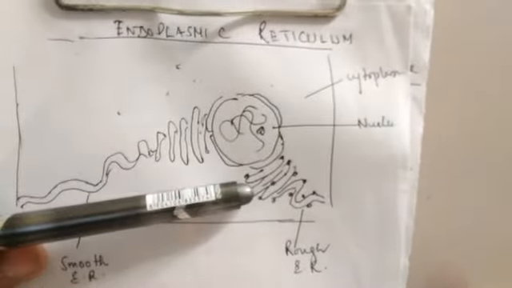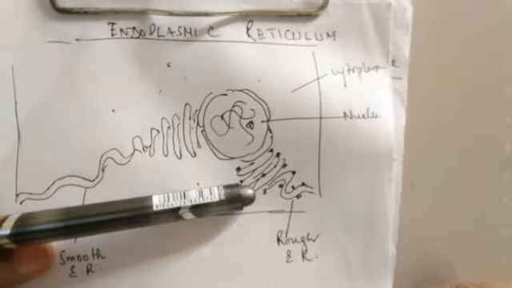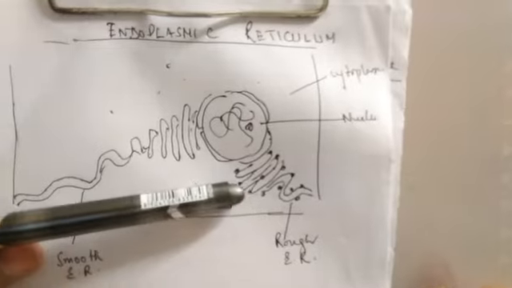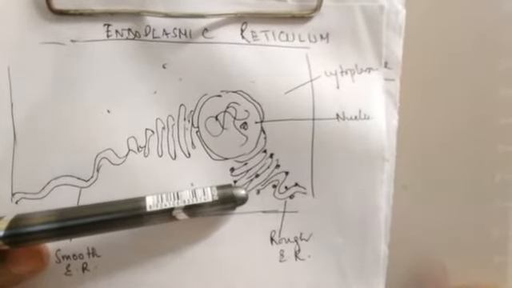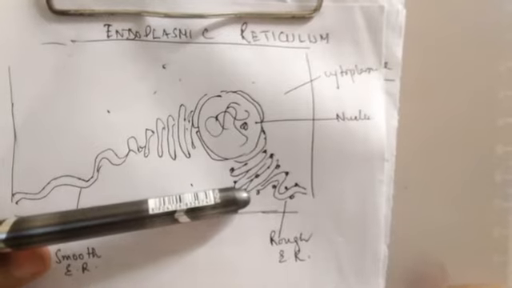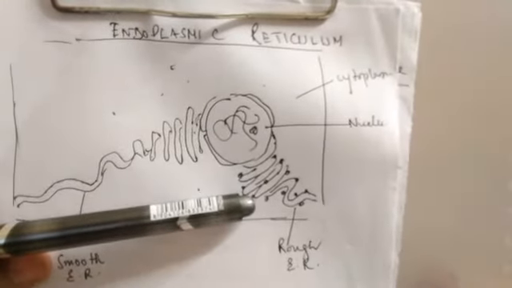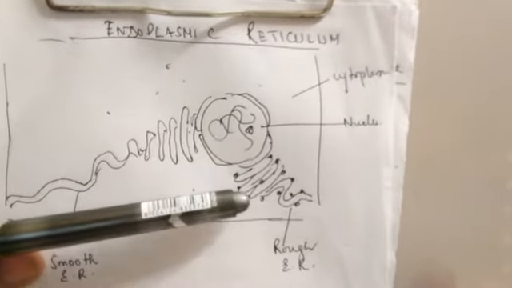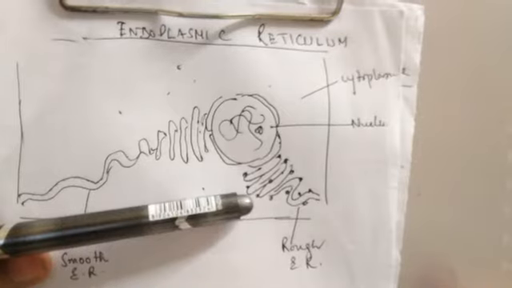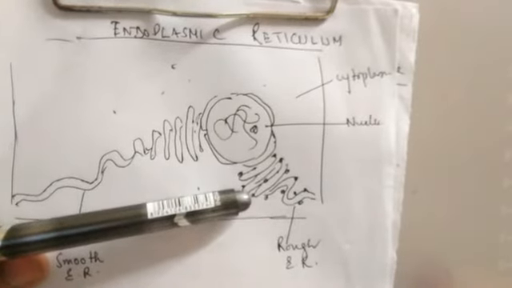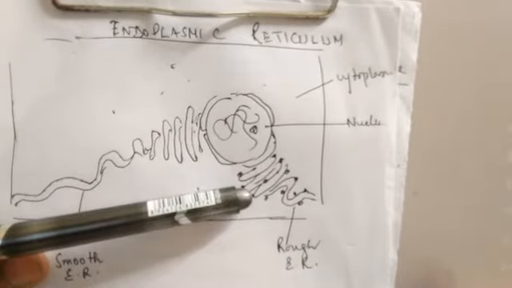Rough endoplasmic reticulum is rough because it has ribosomes attached on the surface, and we know that ribosomes are the protein factories. So this rough endoplasmic reticulum is mainly associated with the synthesis of proteins. The 60S subunits of ribosomes are attached here mainly, and these ribosomes are attached by the two glycoproteins, ribophorin 1 and 2.